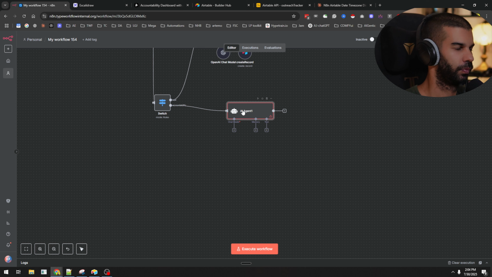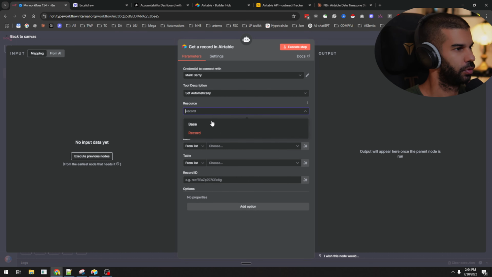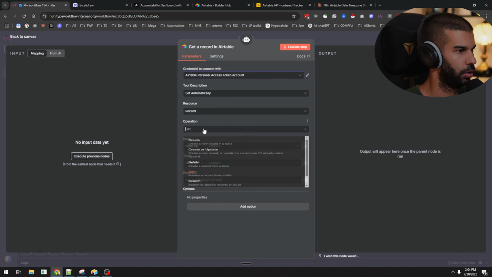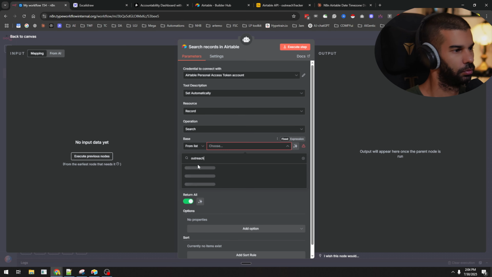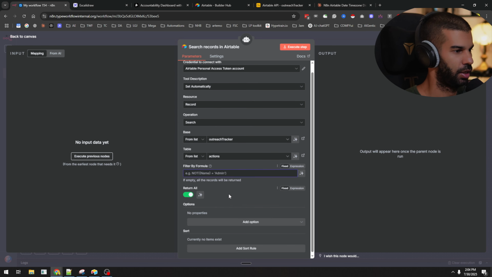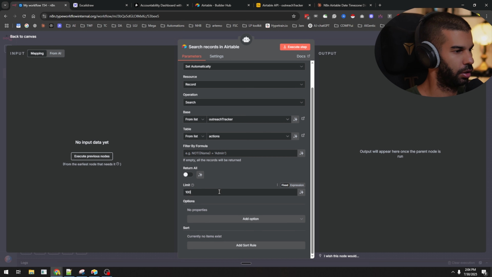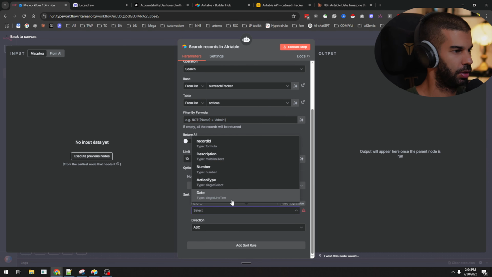So if we zoom out, let's connect our table. In this case, it would be a search. So let's choose credential, let's choose search, let's choose whatever we called it, which is outreach tracker. From the actions, we can choose pretty much anything. What I want to do is just not return all. Let's return, I don't know, 10 pieces of data, and let's sort them based on the date.